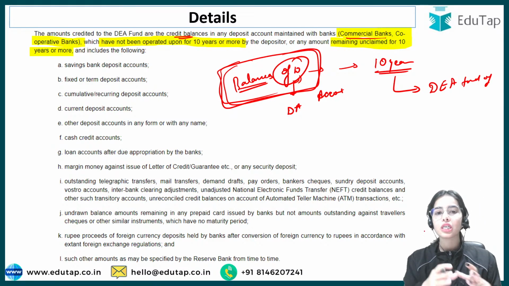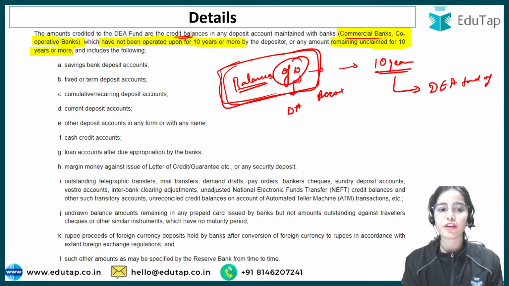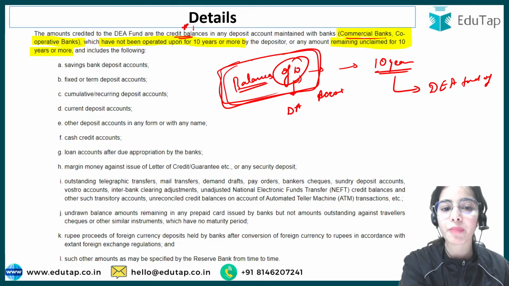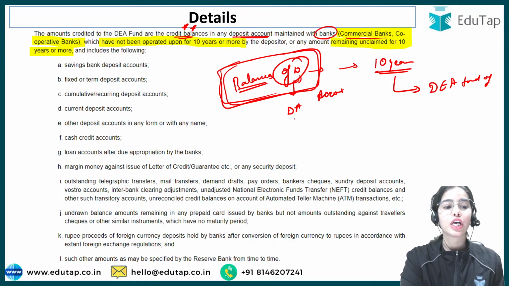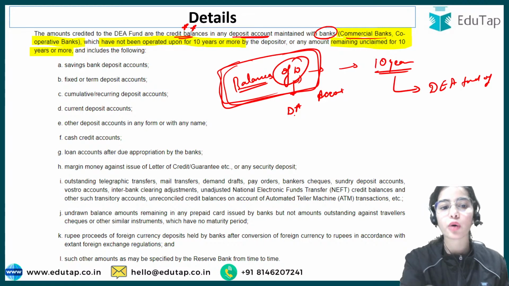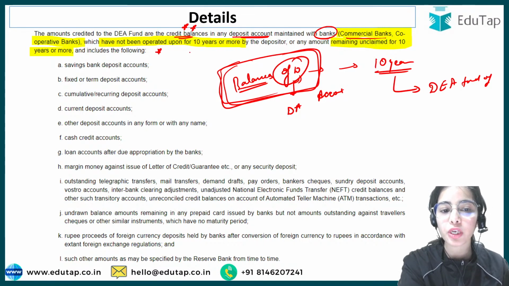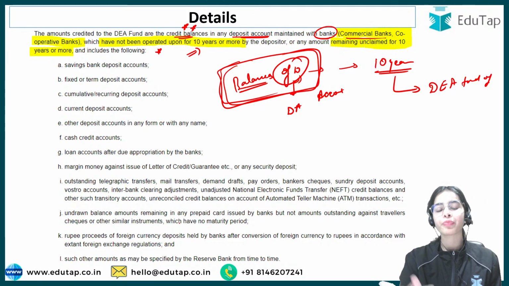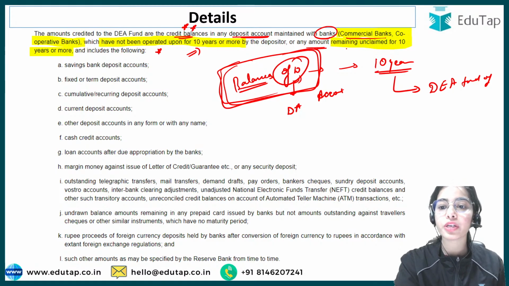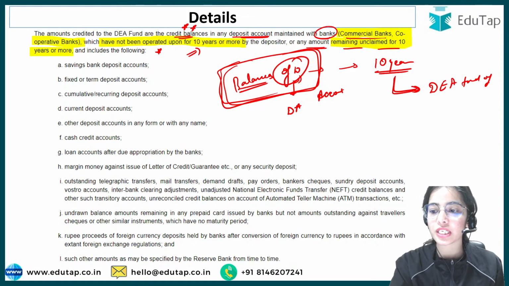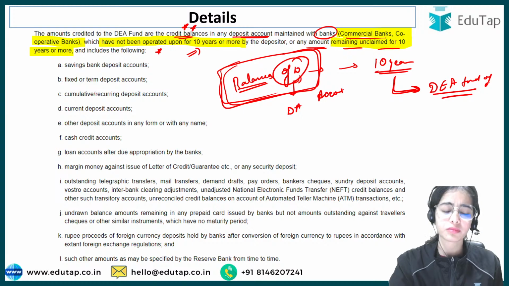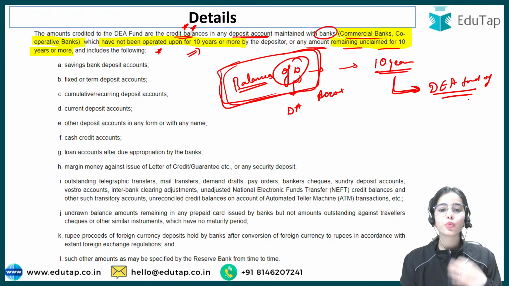So the amounts credited to the DEA fund are the balances of the depositors in any of the deposit accounts maintained with the bank, which have not been operated. If the account or the deposit has not been operated upon for 10 years or more by the depositor, or any amount remains unclaimed for 10 years or more, it will be sent to the Depositor Education and Awareness Fund of the Reserve Bank of India. So what are these balances?